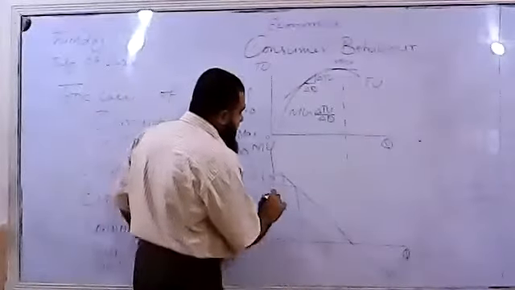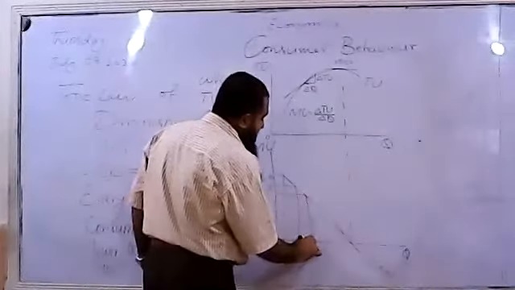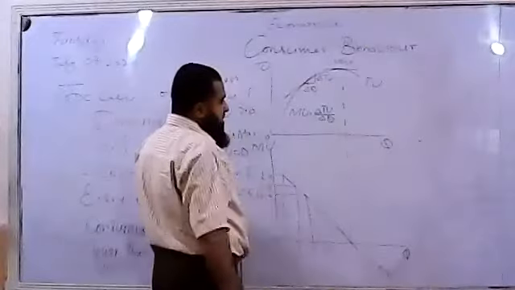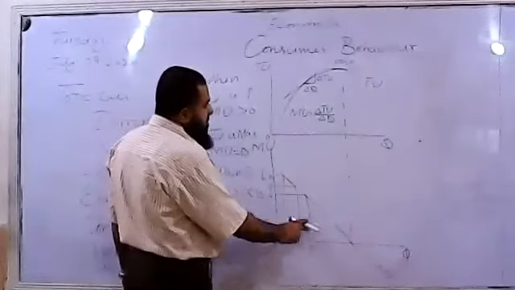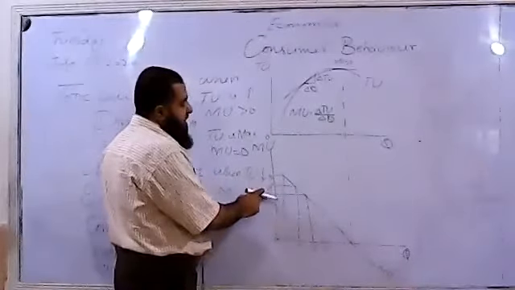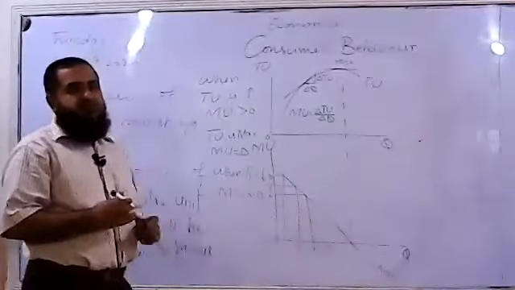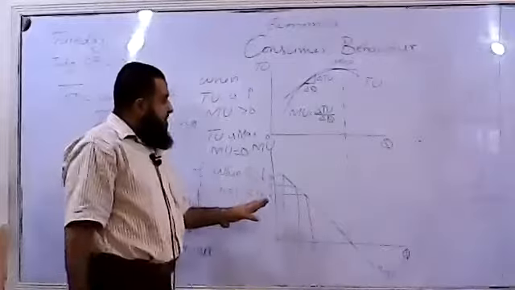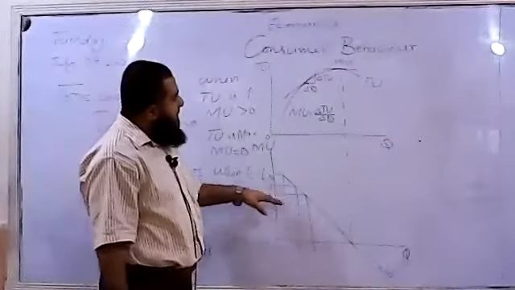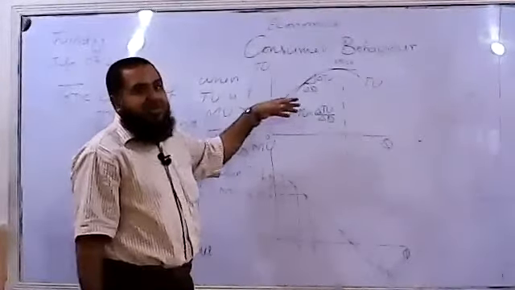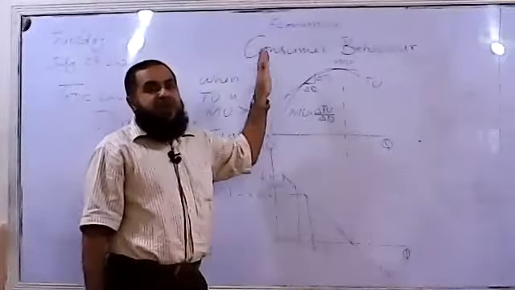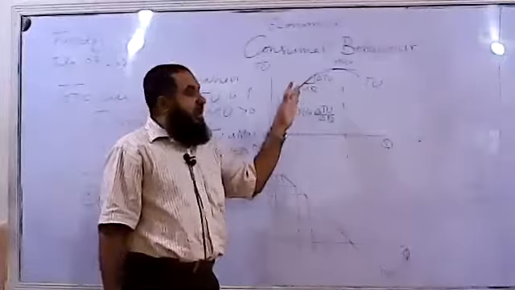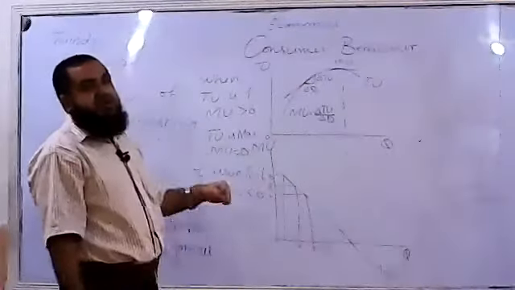For the third unit, I said marginal utility is 6. So how much will be the total utility for these 3 units consumed? 10 plus 8 plus 6, that is 24. So if we add up the marginal utilities, we will get the total utility, total satisfaction. And if we differentiate the total utility, we will be getting the marginal utility.